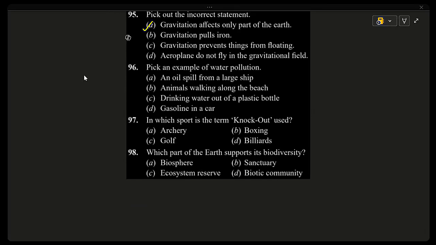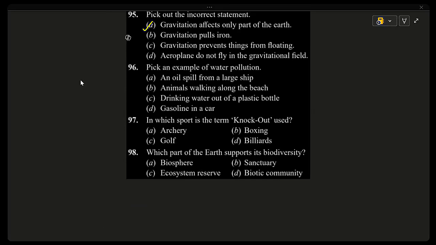And the correct answer is option A, an oil spill from a large ship. An oil spill releases harmful chemicals into oceans or seas. This pollutes water, kills fish and birds, and damages the ecosystem. Hence, it is a clear example of water pollution.